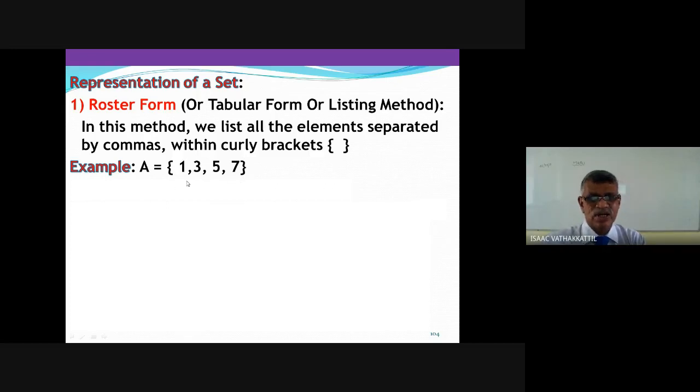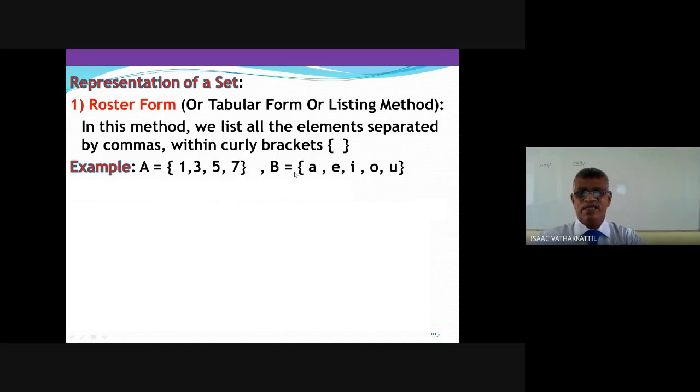Remember the notation? We use curly brackets for the boundaries. And we have elements, numbers separated by commas. We don't worry about what order. There is no need of worrying about any specific order.